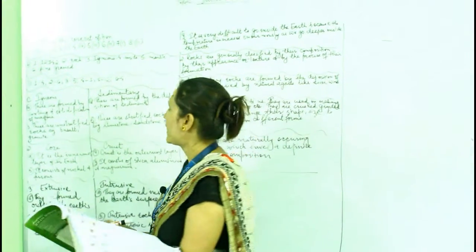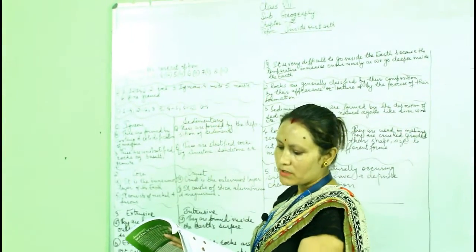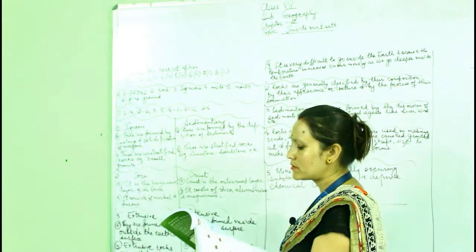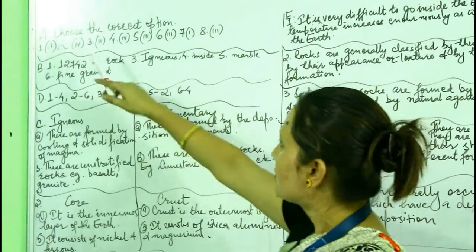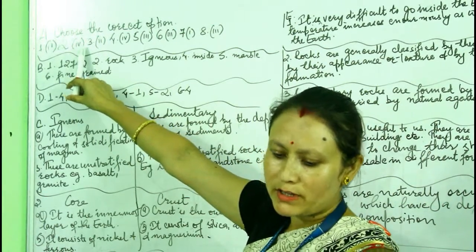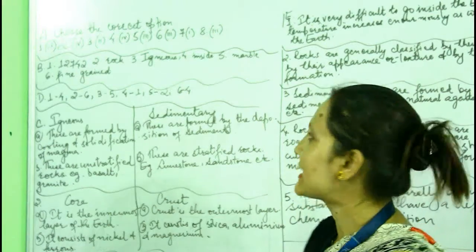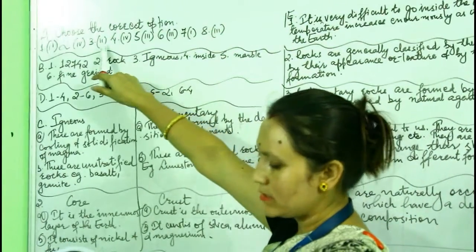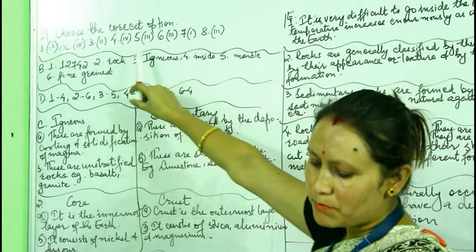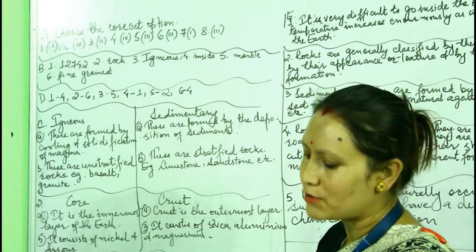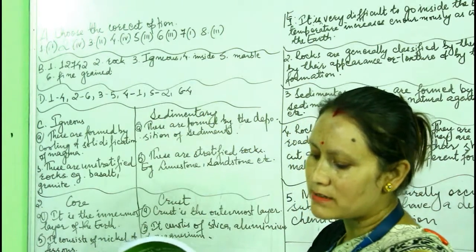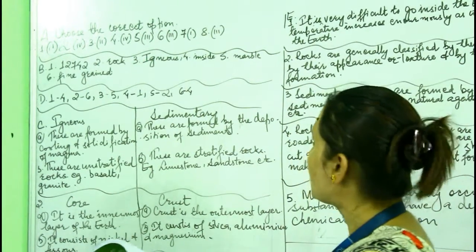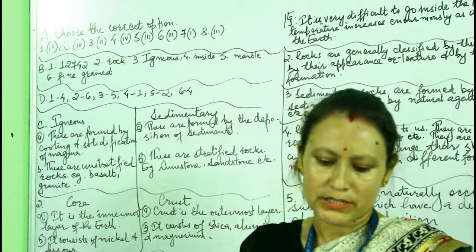Exercise A. Choose the correct options. The first one, the uppermost part of the earth's surface is called the crust. Number 1 is the answer. Number 2, nickel and iron are found in the outer core. Number 3, the main constituents of the continental mass are silica and aluminium, so that is option 2. Number 4, the thickness of the continental areas in the crust is 35 kilometers, so option 4. Number 5, the thickness of the mantle is 2900 kilometers, option 3. Number 6, option 3, igneous rock.